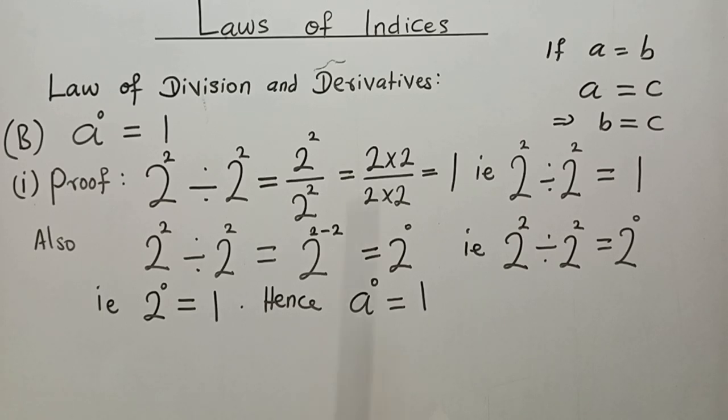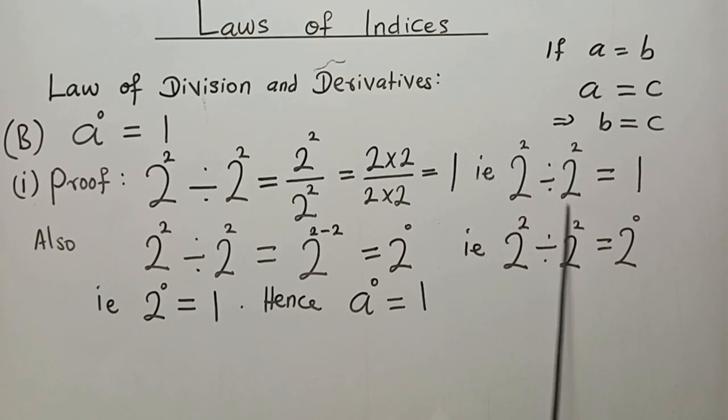Now, let us adopt this logical reasoning in drawing a conclusion from these results of number operations. 2 to the power 2 divided by 2 to the power 2 is equal to 1. The same 2 to the power 2 divided by 2 to the power 2 is equal to 2 to the power 0.